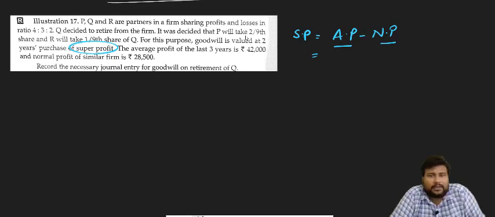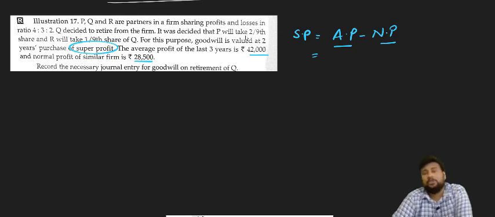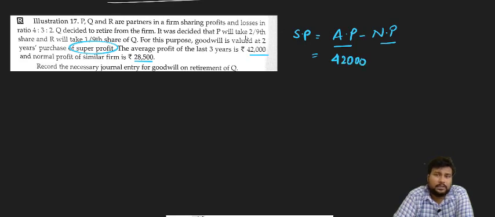In the question, the average profit is given as 42,000 and the normal profit is given as 28,500. So our super profit will be 42,000 minus 28,500, and it will become how much?